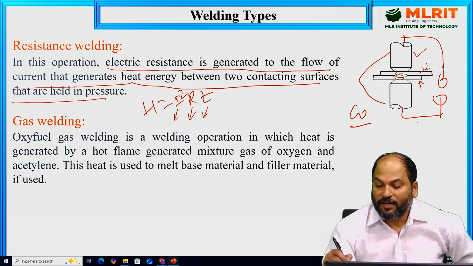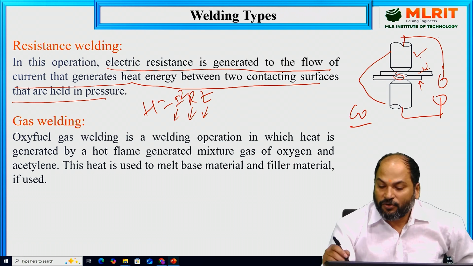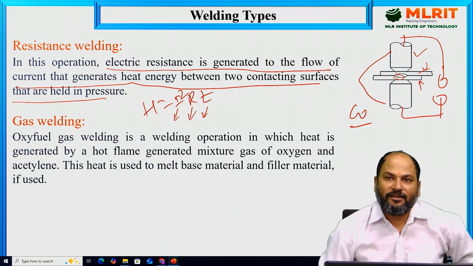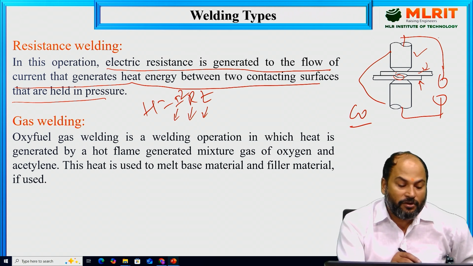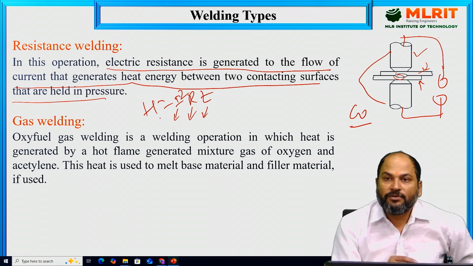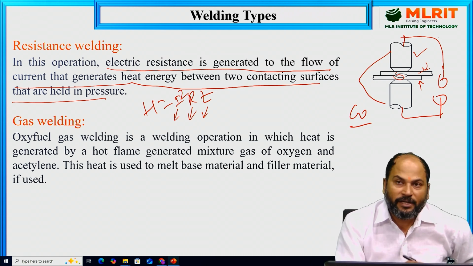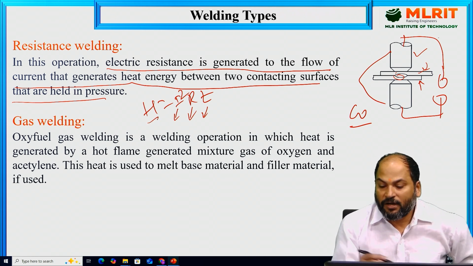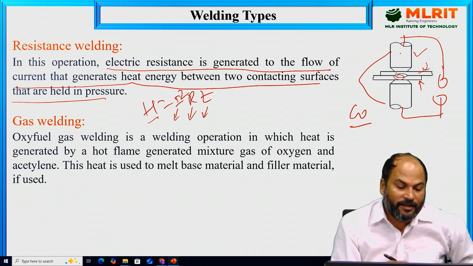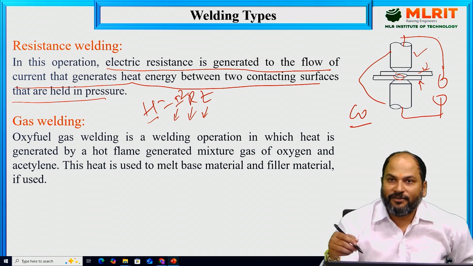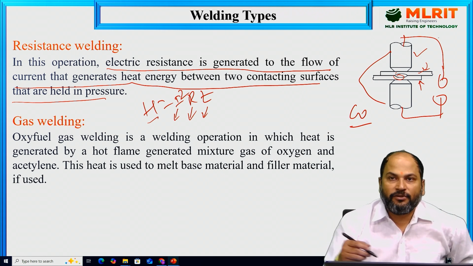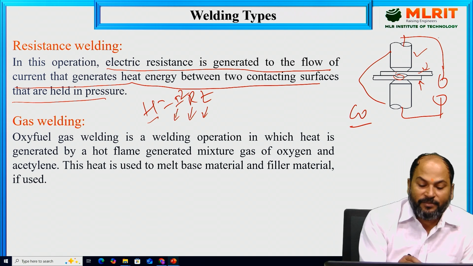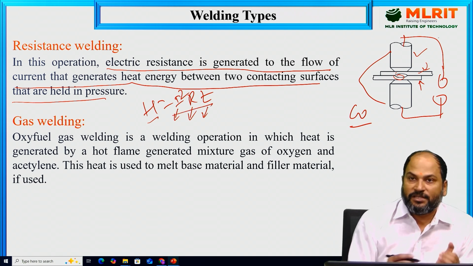So when it is connected to the power source, current will flow through this, and because of all this there will be hindrance in the current flow. If there is hindrance in the current flow, we know through Joule's law this will produce heat. And what will be the value of the heat? The heat produced will be the square of the current flowing through the circuit, times the resistance, times the time for which this current is flowing through the circuit. So these three parameters contribute to the generation of the heat.